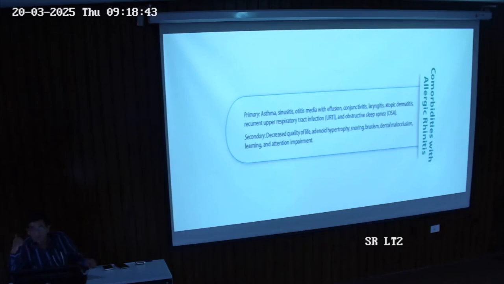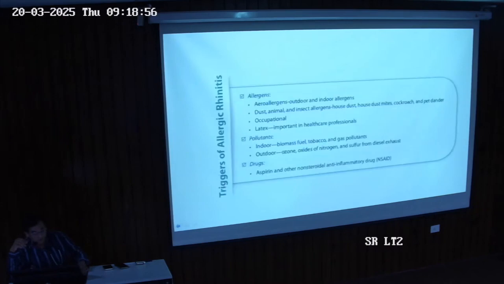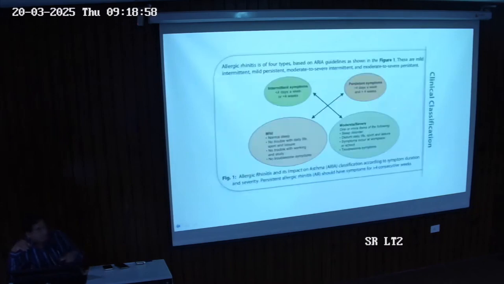And secondary comorbid conditions: because of the persistent symptoms of allergic rhinitis, as we discussed in previous slides, we have moderate to severe symptoms like sleep disturbances, affected daily sports activities, and troublesome symptoms.